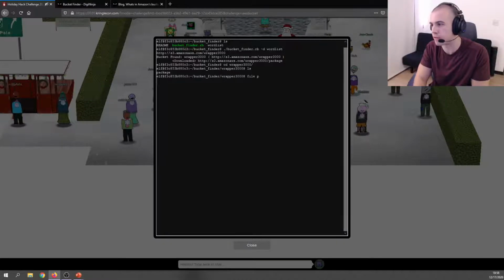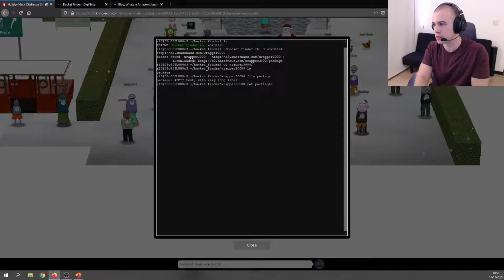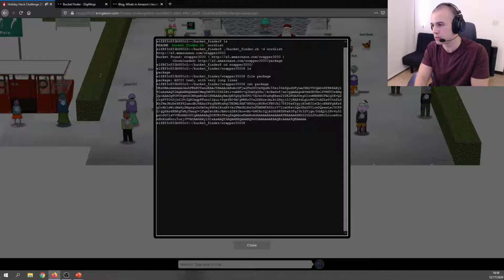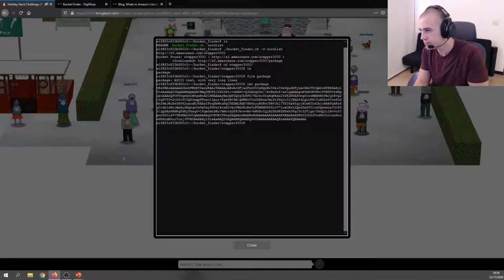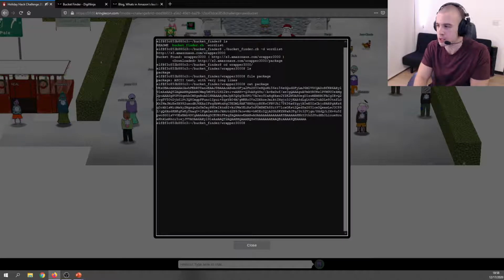Package. Okay. So now let's run file on package, see what we get. It says ASCII text, so let's cat it out. Okay. So I'm seeing a lot of ASCII printable characters. None of it's human readable. The first thing I think whenever I see stuff like this, where it's all printable text, letters and numbers, and some special characters, the first thing I always think is base64. So what we're going to do is just cat this, pipe it into base64 and try decoding it and see if we get anything.